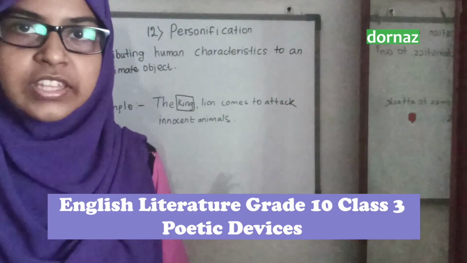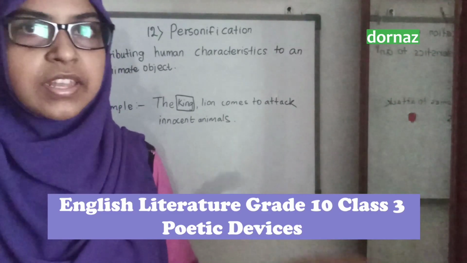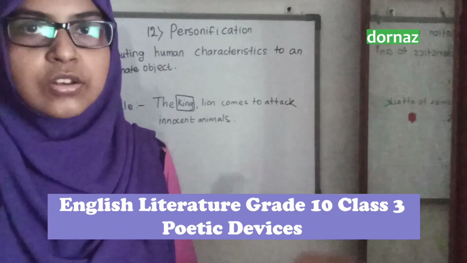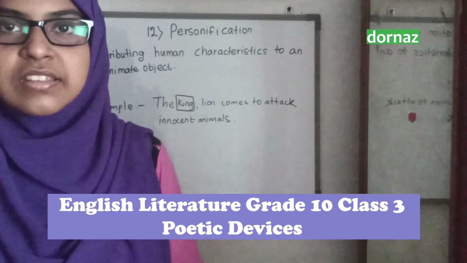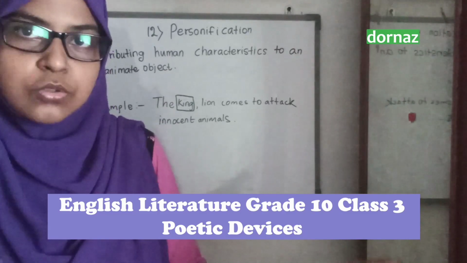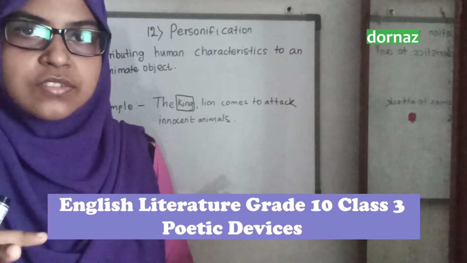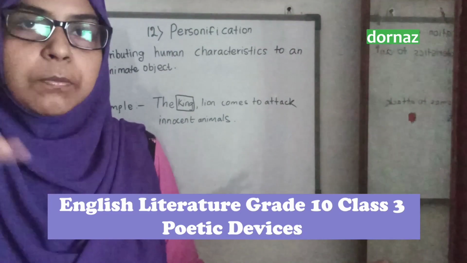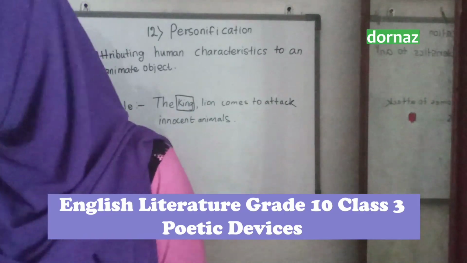There is a non-living thing, and it can also be an inanimate thing. Inanimate things can be birds and animals. Non-living things means things we use in day-to-day life. So those are called non-living things. These two kinds of objects are there. We are going to apply human traits to those which are not human. This is what is called personification.